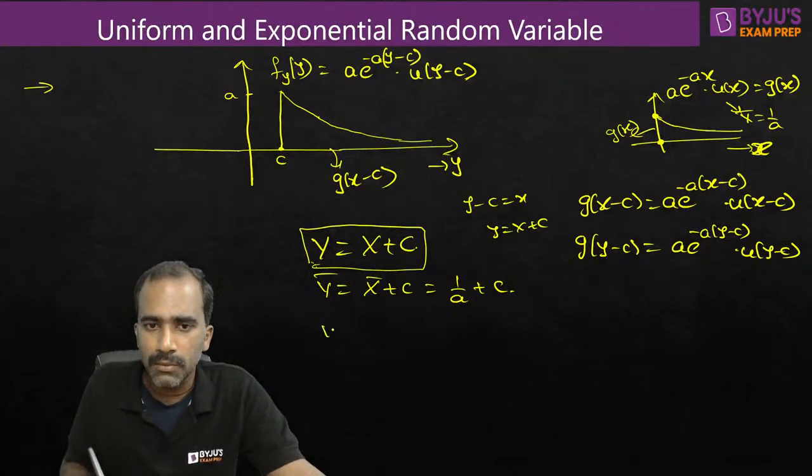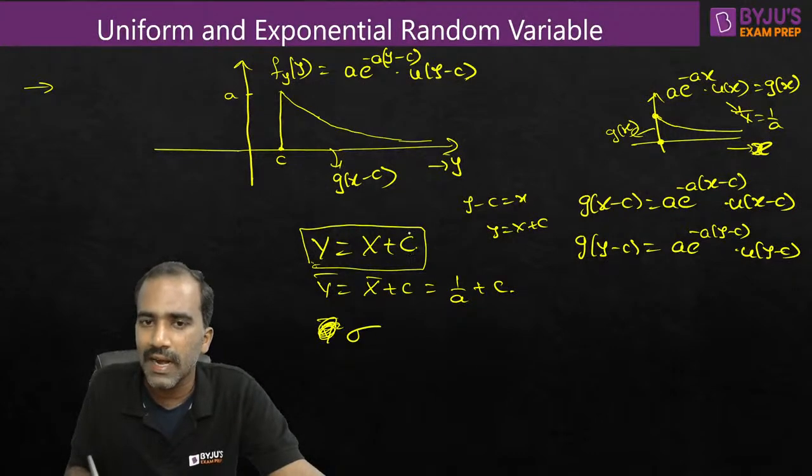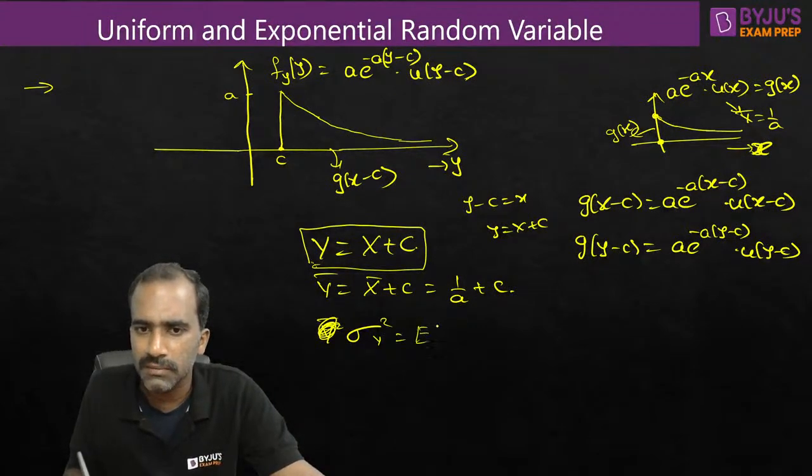Right, next, how about the mean square value? Or else variance is easier to find. Adding a constant will not change the variance. Why? Because adding a constant only changes the DC value or DC power. A constant will not change the AC power. We can understand it mathematically as well.